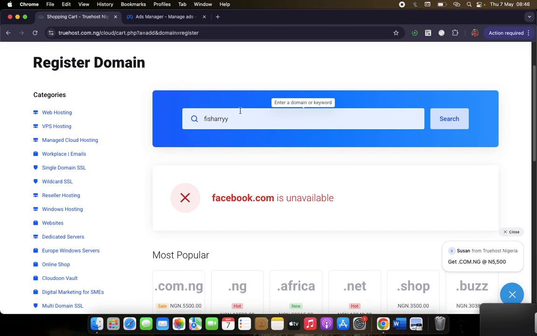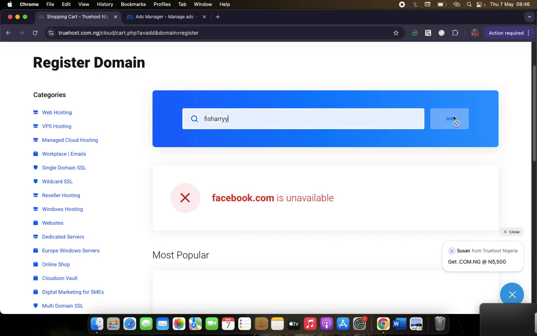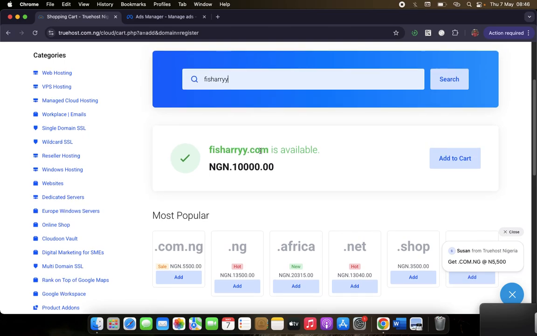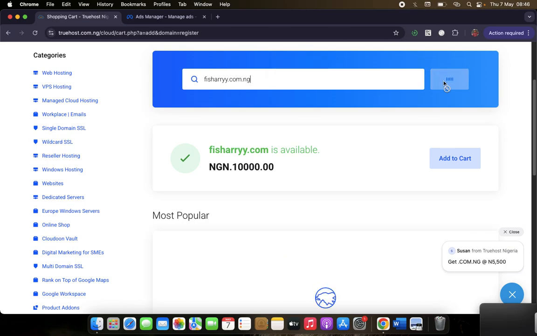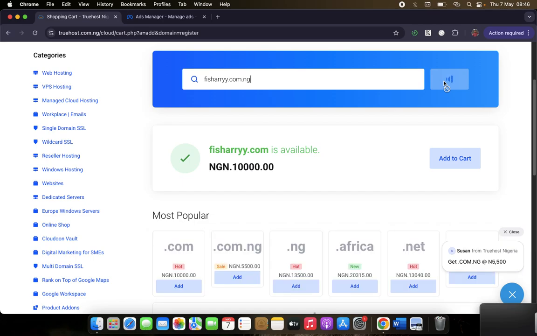I used this in the video that I made that wasn't clear. Alright, so this one is available. Nobody in the whole world is using this particular name. So then we'll come and let's add .com.ng and search again. Definitely it's going to be available. I just want to change the extension.